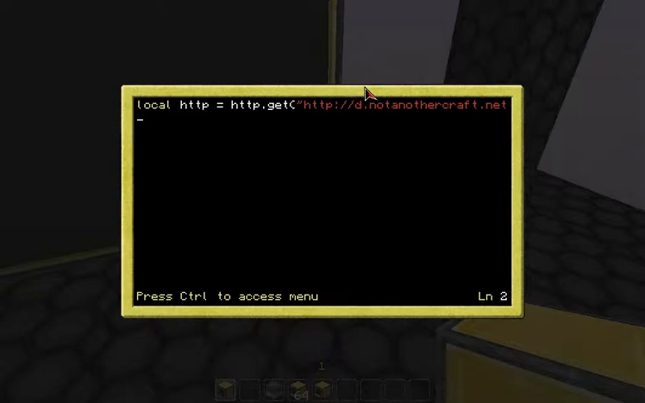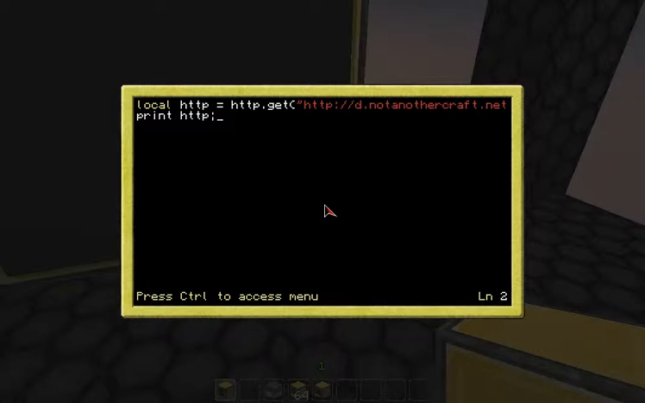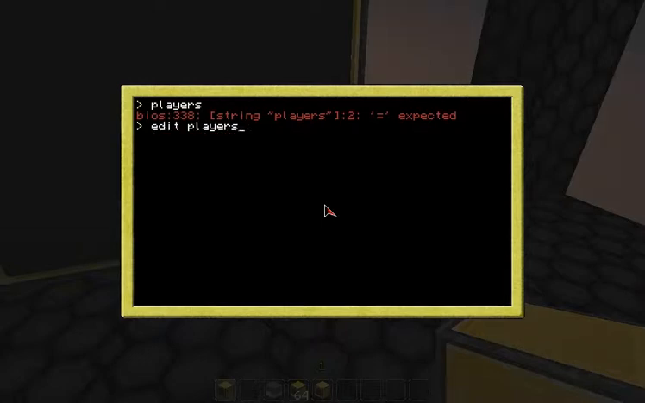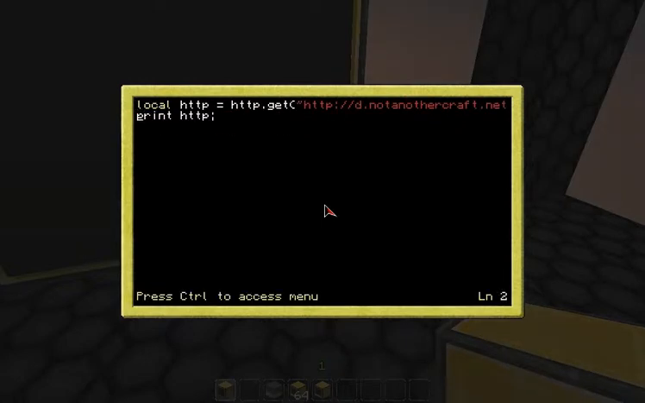So now, this is a string. And if we print it, I'm actually not sure what's going to happen, because that has line feeds in it. I would assume it would just convert them to line feeds, but if I run it, it's going to say it expects an equals for some reason. Local HTTP is equal to HTTP get. Open parenthesis is there, the close parenthesis is there, and there's nothing else required.